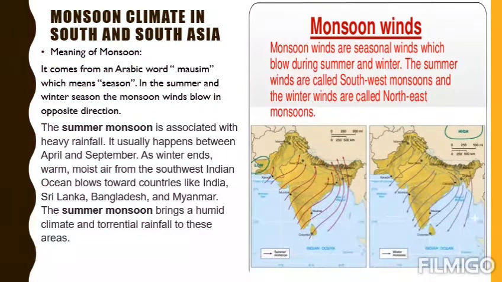If we study deeply, the summer rainfall is associated with heavy rainfall, and it happens between April and September. If we attach this topic to Pakistan, we have the summer monsoon in the middle of July, and it ends in the first week of September. Monsoon type of climate has different types of seasons, like the four seasons in Pakistan. Monsoon winds are seasonally reversed and driven by temperature differences between the land and sea. They blow towards the heart of the continent in summer and towards the sea in winter.